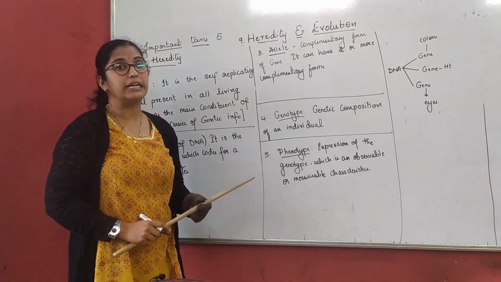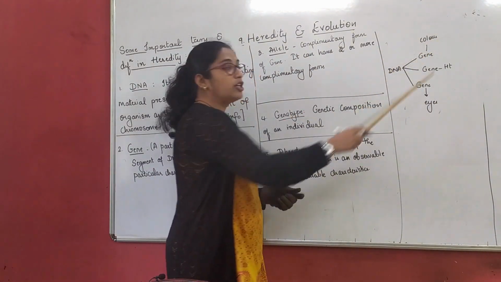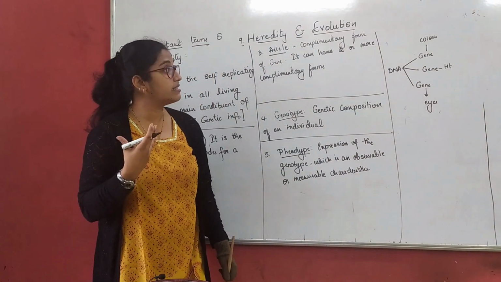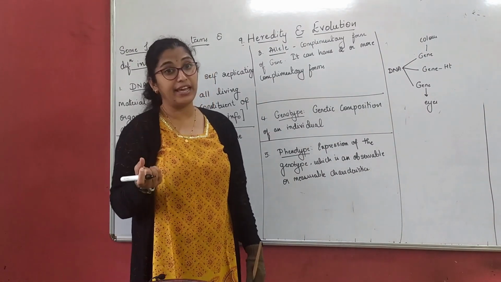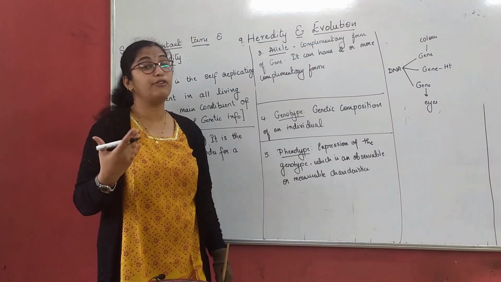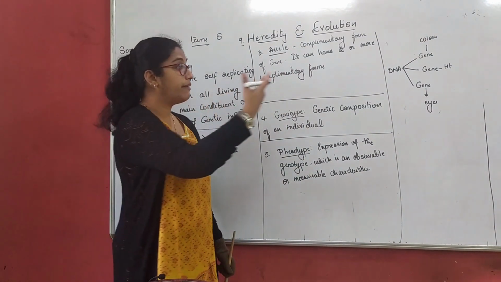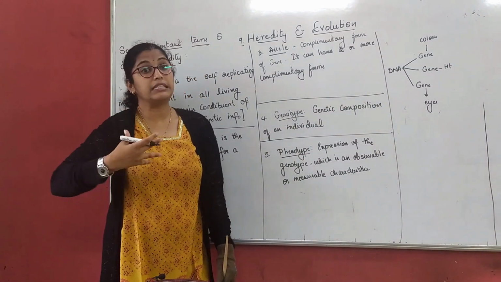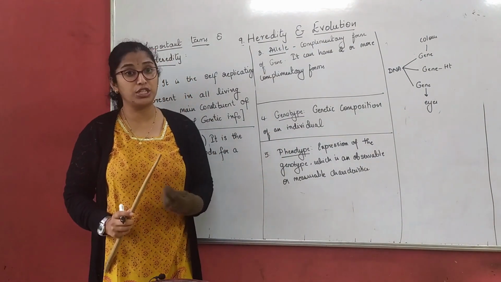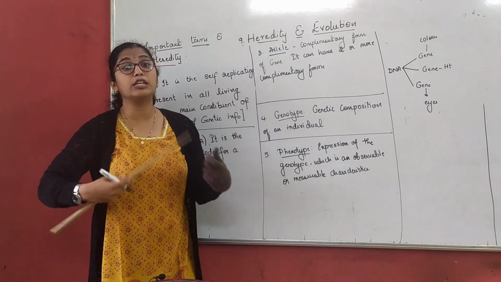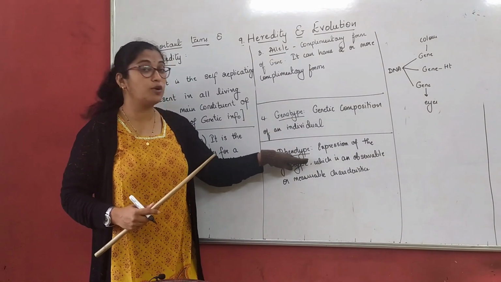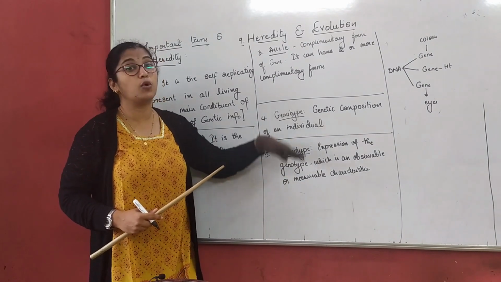Genetic composition of an individual. Now color is the genetic composition of the individual. Which color? Here we talk about the color of our skin, either it is fair, dark or wheatish. Height, when we talk about height gene, we talk about tall or short. When we talk about eye color, it is either black or brown. That is genotype. Genetic composition. Genetic composition means what are the compositions we are looking for. To understand this, we also have to understand phenotype, then this will go hand in hand.